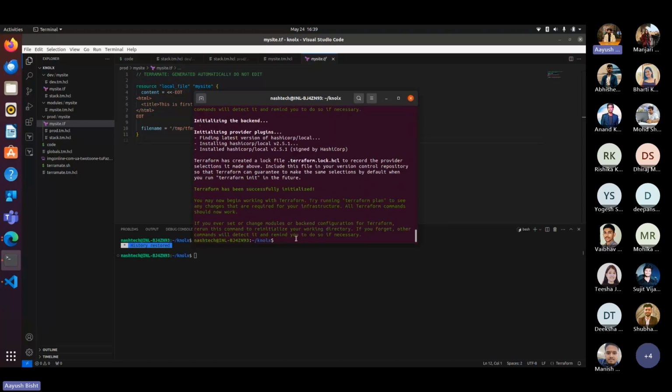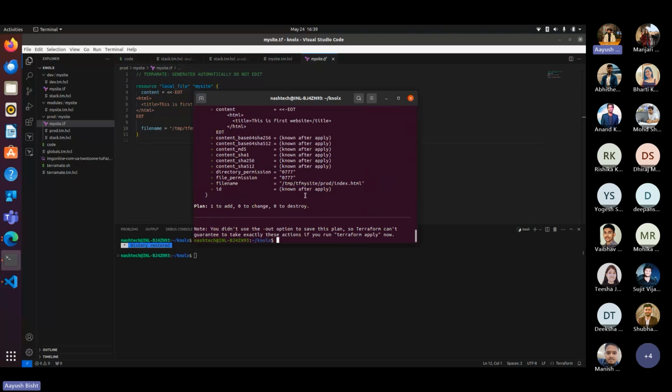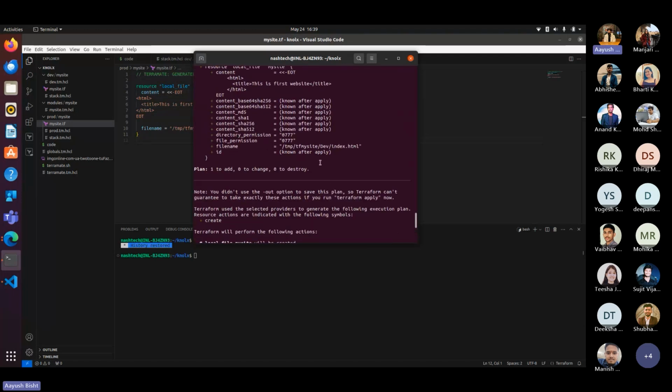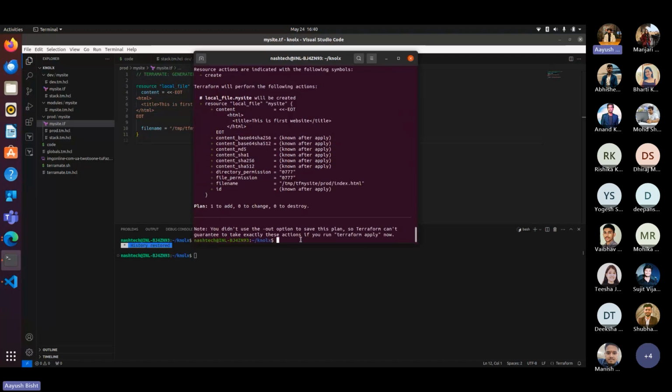And if I do terramate run terraform plan, it will show the output of the plan for both environments, for prod as well as for dev. So that is one of the features of Terramate.